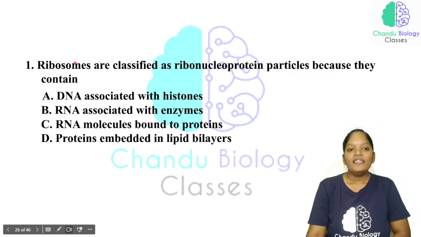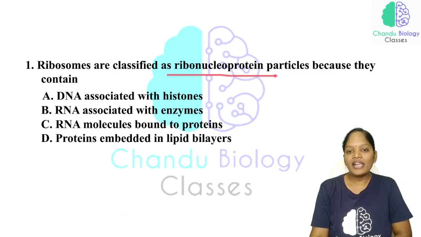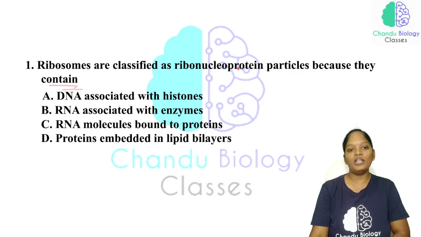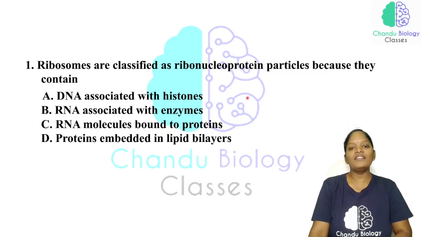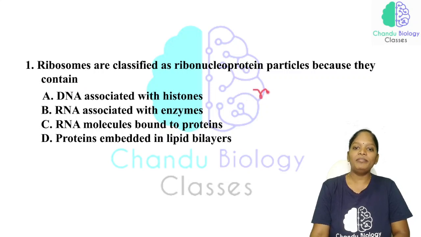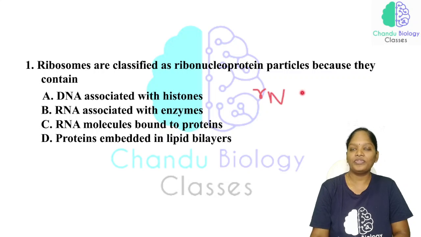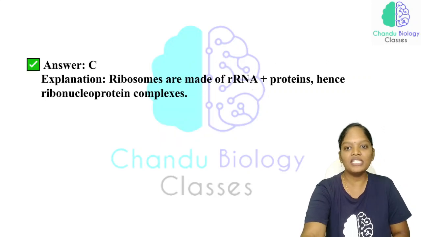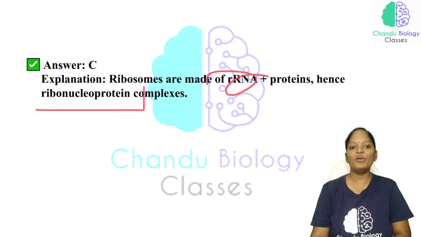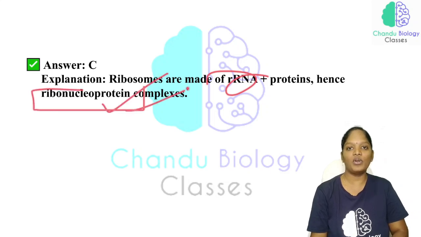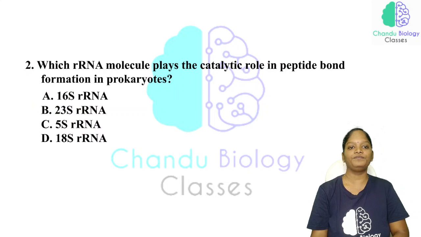Just see here, the ribosomes are classified as ribonucleoprotein particles because they contain... Now, what do they have? Just pause the video and answer the question. We have studied that RNA plus protein makes the ribosome, and the answer for this question is option C. Okay, rRNA plus protein, hence a nucleoprotein complex. So this is the proper answer for this question.